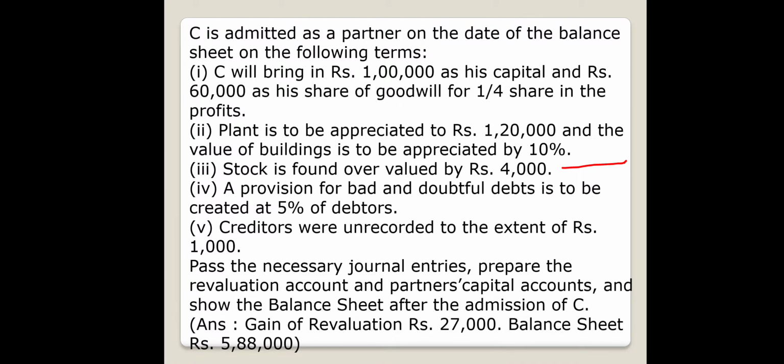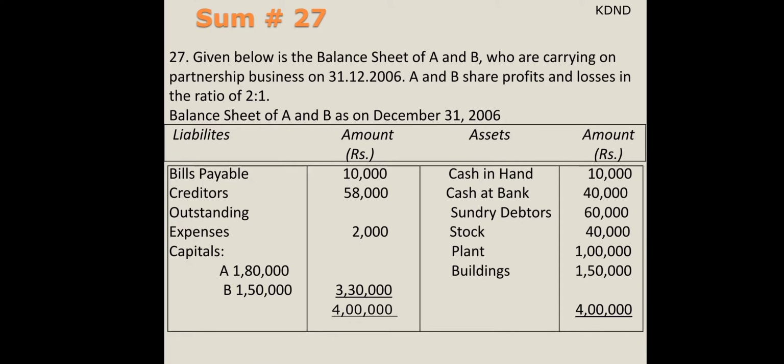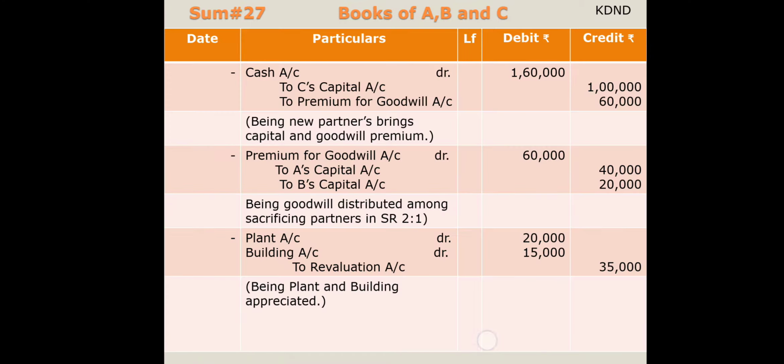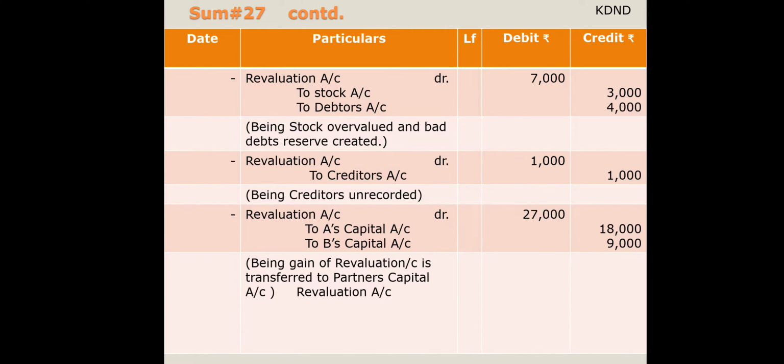And finally, a provision for doubtful debts is to be created at 5% on debtors. Debtors is standing at 60,000. 60,000 at 5% will give you 3,000. So finally, revaluation account debit to stock account and to provision for debtors, that is 7,000 in total, 4,000 and 3,000 respectively. So 7,000 will be debit because it's an expense for the business.